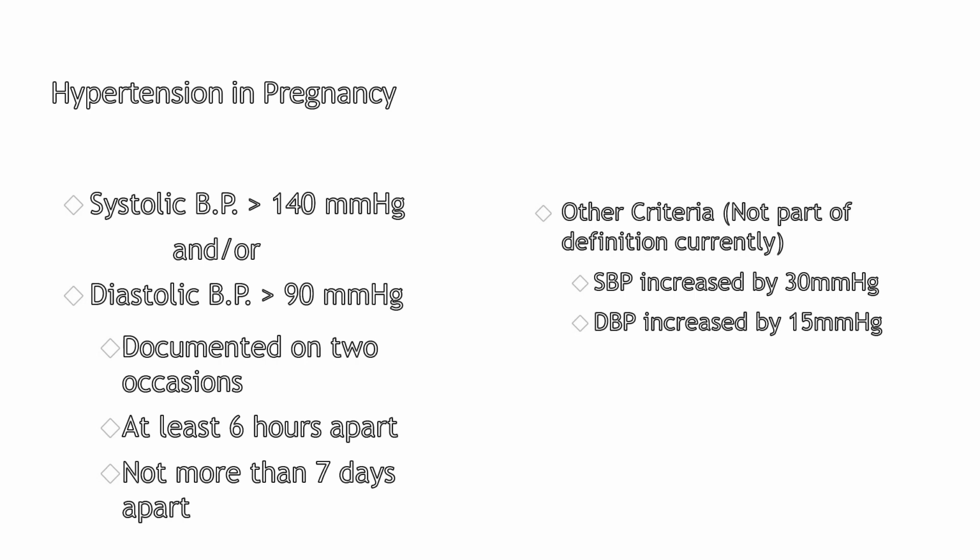When the systolic BP is over 140 mm of mercury and/or the diastolic BP is above 90 mm of mercury, which should be documented on at least 2 occasions, at least 6 hours apart, but not more than 7 days apart. The diastolic blood pressure is taken at the point of disappearance of the sounds, that is Korotkoff 5 sound. The earlier definition, that is the rise in systolic BP by 30 mm of mercury and the rise of the diastolic BP by 15 mm of mercury, is no longer taken in the definition criteria.